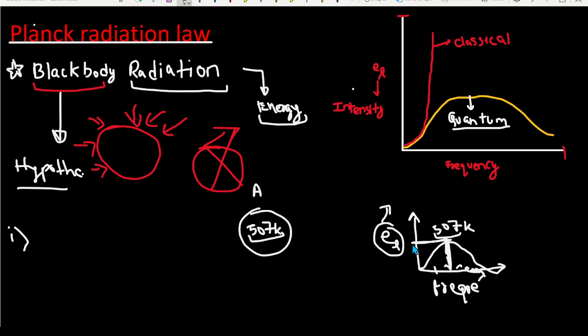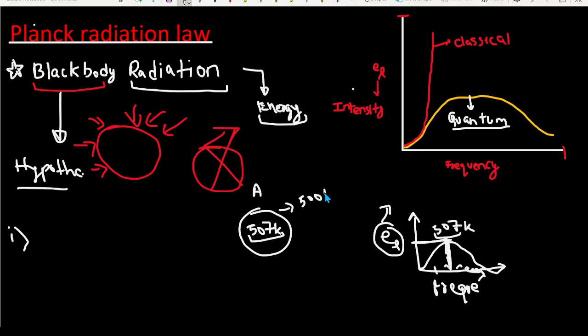So this law is trying to depict what we get through observations. It will tell us that if I heat a black body at a temperature of, say, 507 Kelvin, how much total energy is emitted by this particular black body, and other things like that. What is the amount of energy emitted by the black body at a wavelength of, let's say, 500 nanometer?